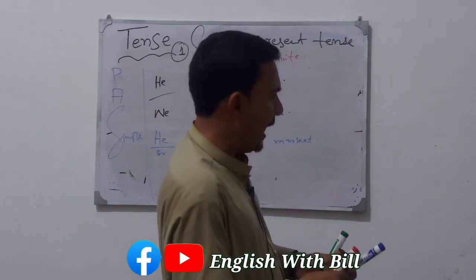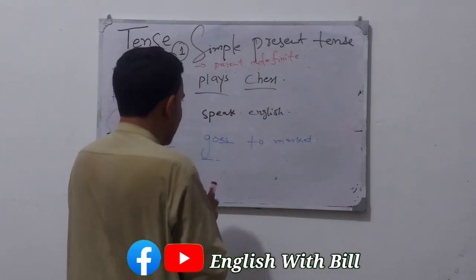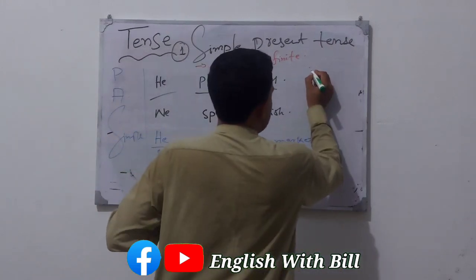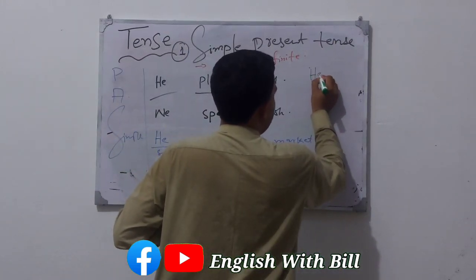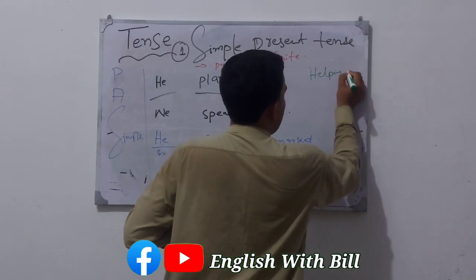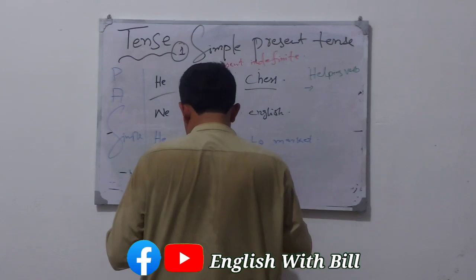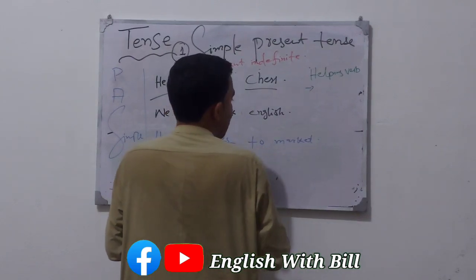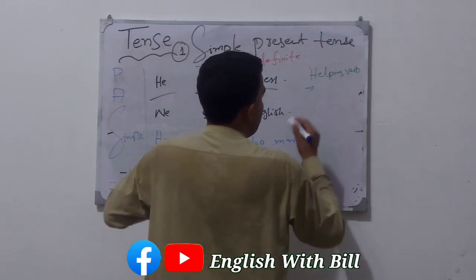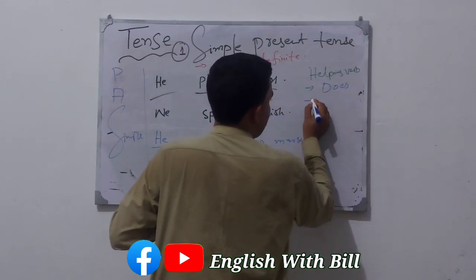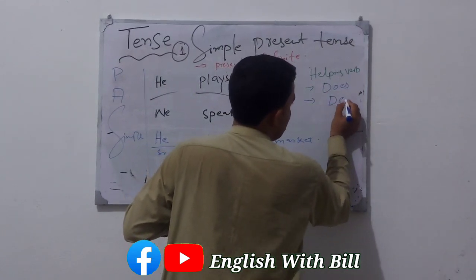Remember one thing, the helping verb used in this tense is simply the auxiliary verb. With a singular noun like he, she, it, does will be used, and with a plural noun we use do.